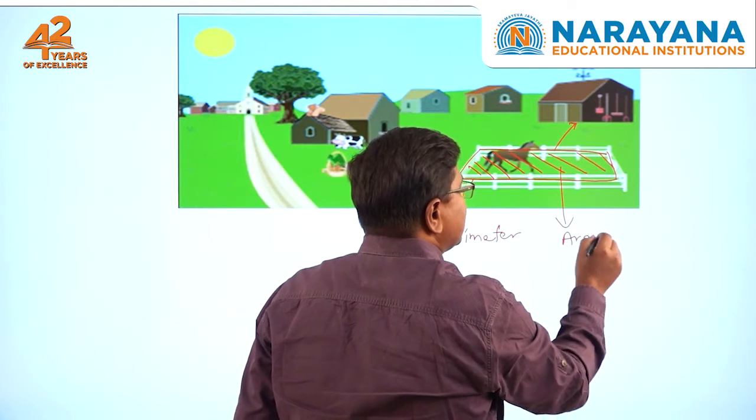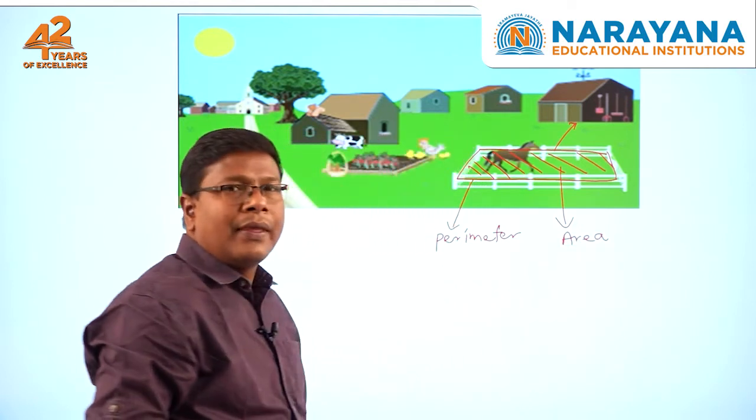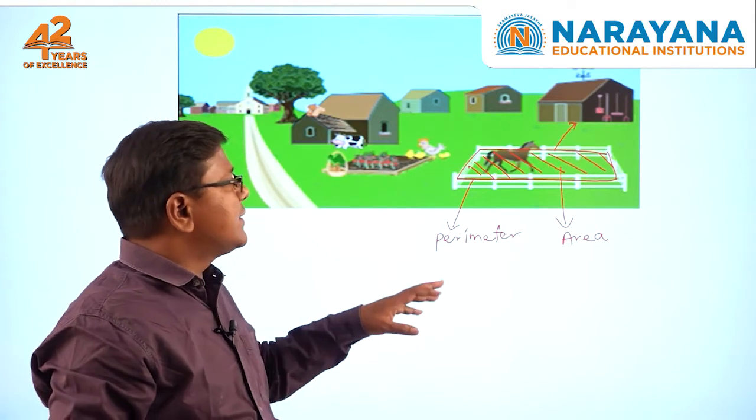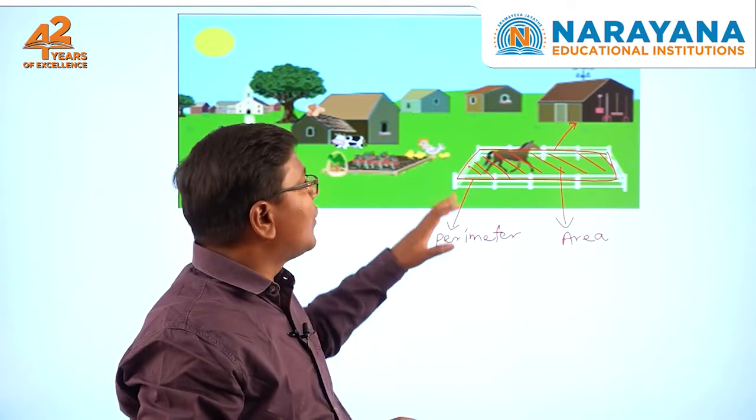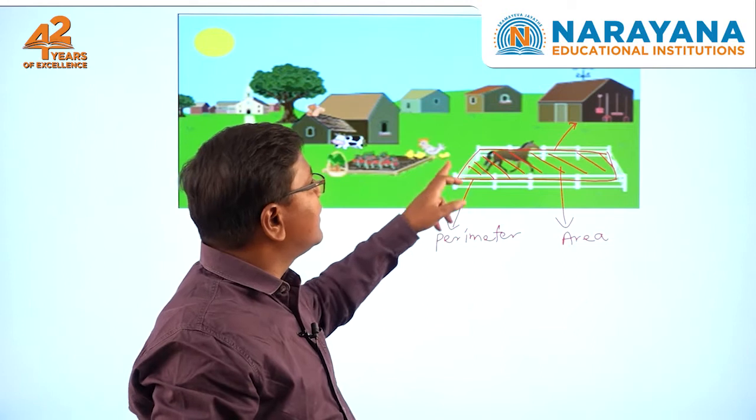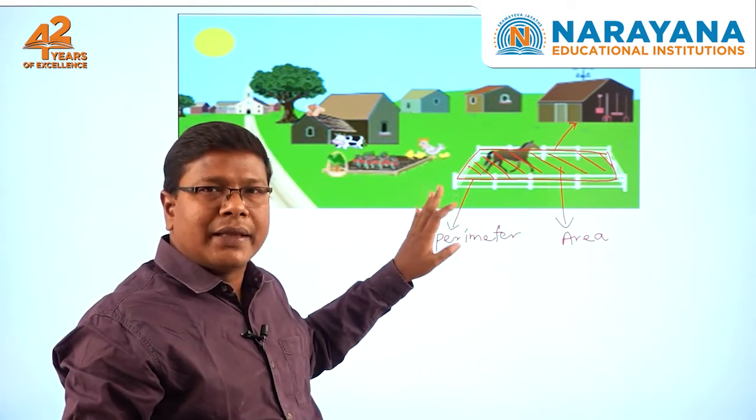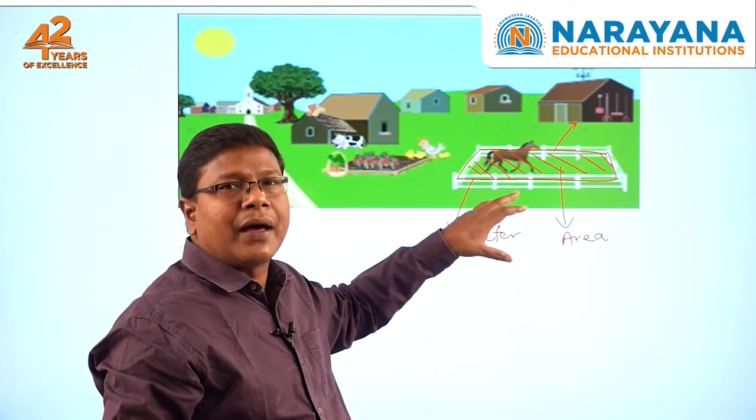So we need to discuss the perimeter and the area of some geometrical shapes. The perimeter is along the boundary of the given place, region or shape, and the area is the total place or region inside the boundary. For different shapes, we will discuss how to find the perimeters and areas.